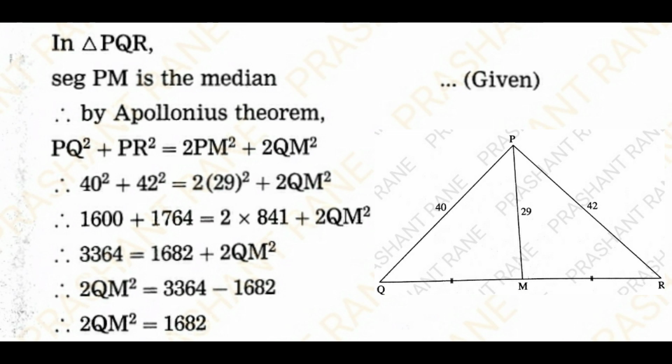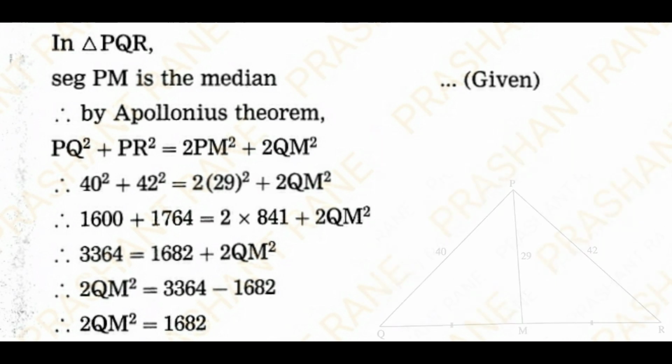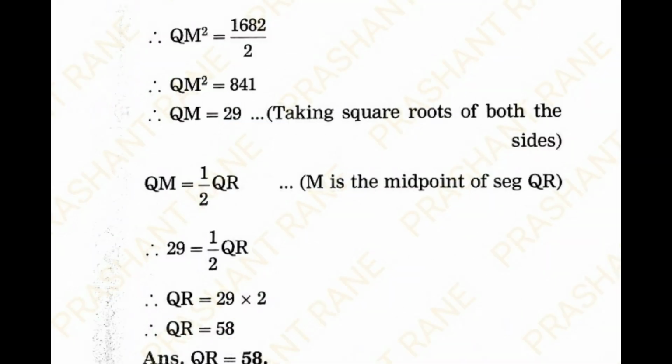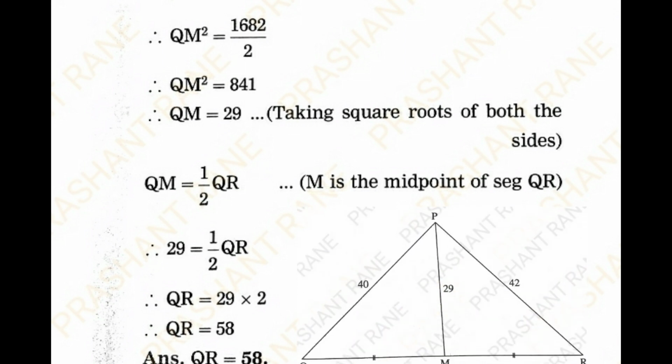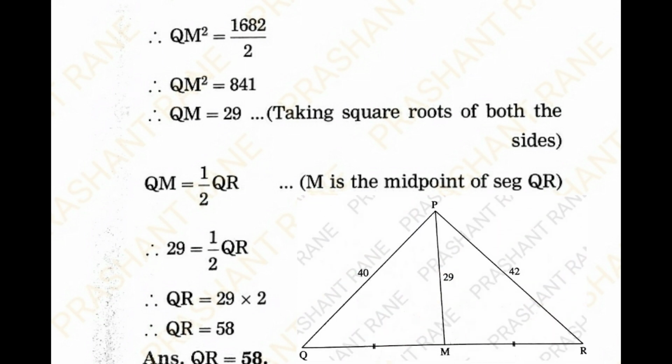Solving, I will get 2QM square is equal to 1682. So QM square is equal to 841.